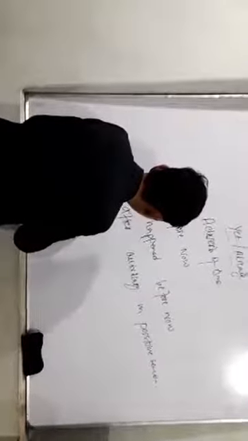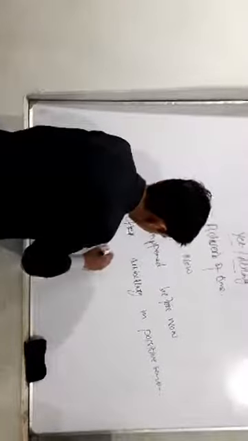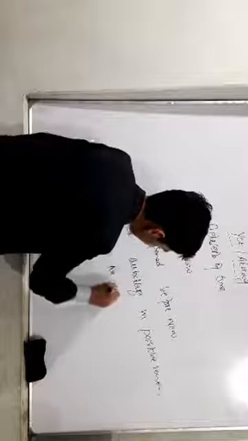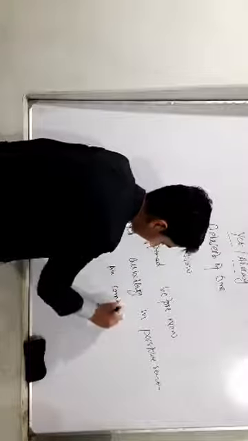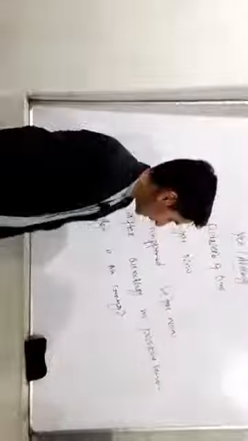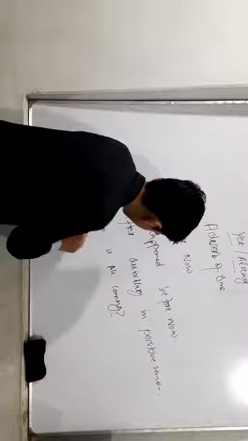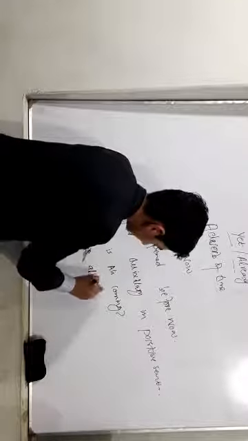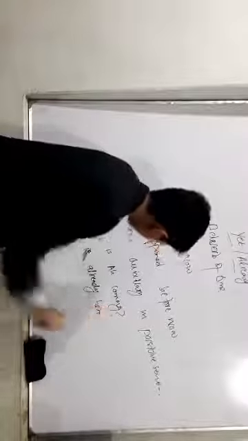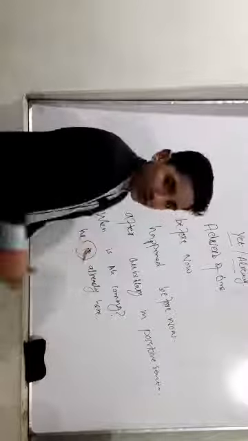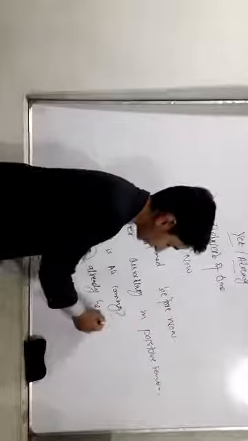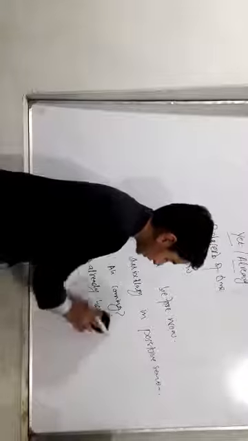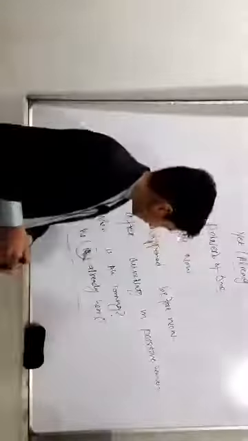For example, let me give an example. When is Ali coming? Here the person asked when Ali is coming. So we will answer that he is already here. He is already here. So we use already after auxiliary. This is the auxiliary, and we use already after it, and this is a positive sentence because there is no question mark, there is only a dot.